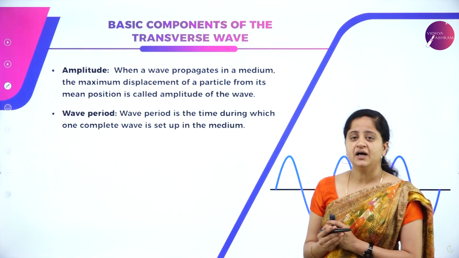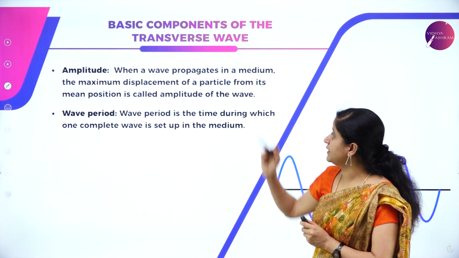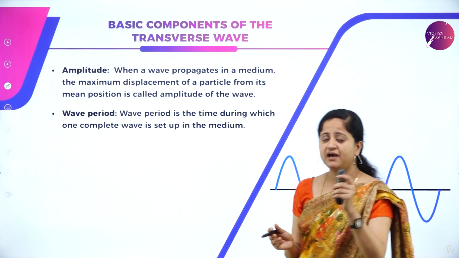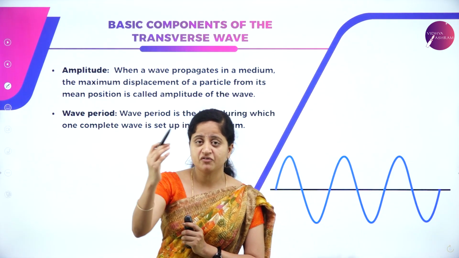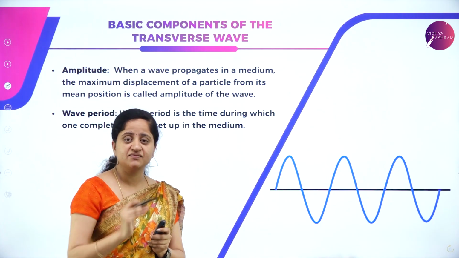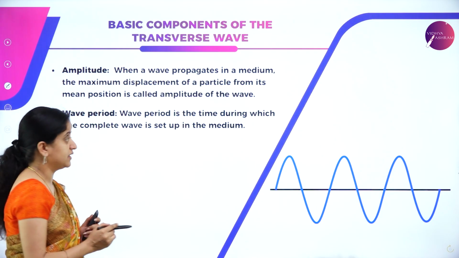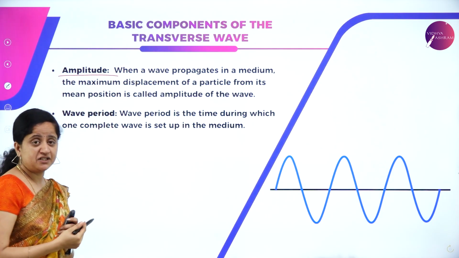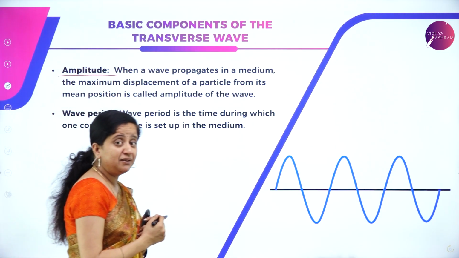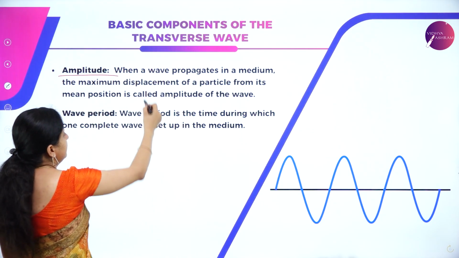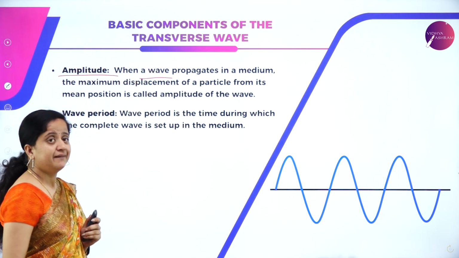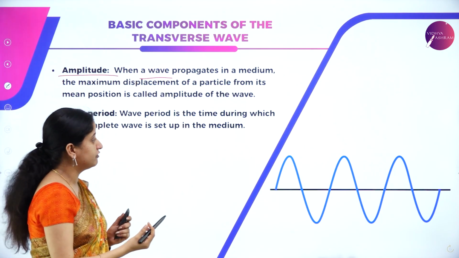So let us now understand what are the basic components of transverse wave. We have come to know about the types of waves clearly, that is transverse wave and longitudinal wave. So what are the basic components of transverse wave? It requires amplitude. What is the meaning of amplitude? Amplitude is nothing but when a wave propagates in a medium, the maximum displacement of a particle.